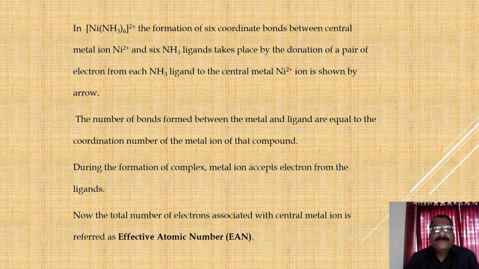The number of bonds formed between the metal and ligands is equal to the coordination number of the metal ion of the compound. During the formation of the complex, the metal ion accepts electrons from the ligands. Now the total number of electrons associated with the central metal ion is referred to as the effective atomic number, EAN.